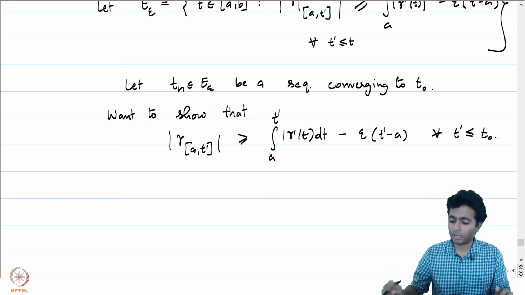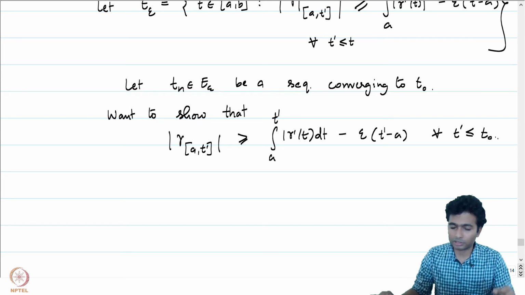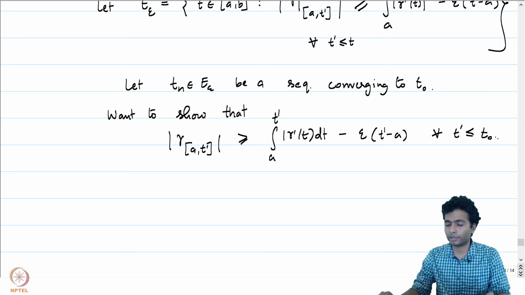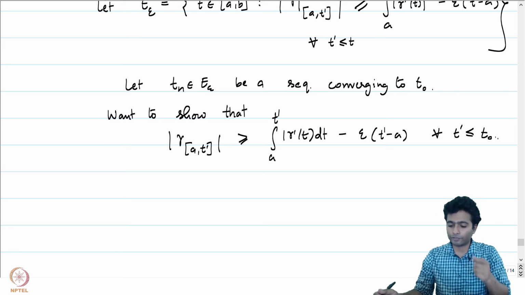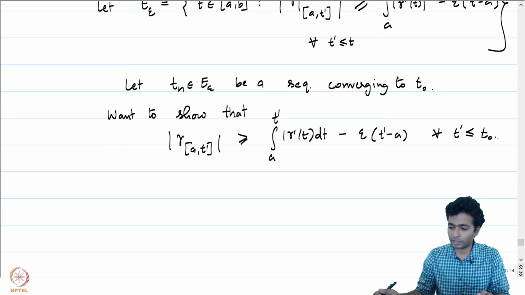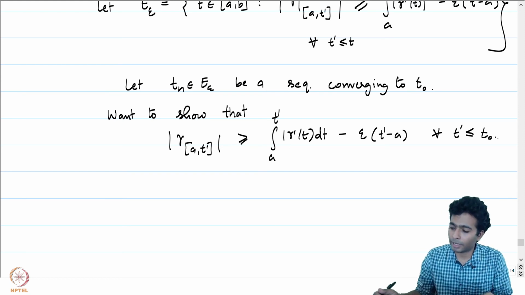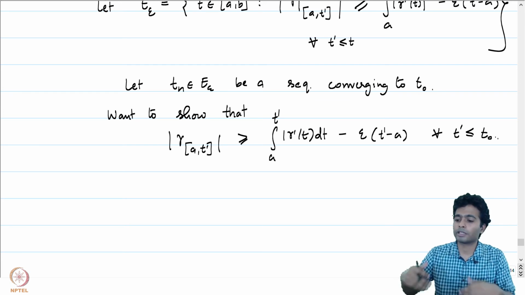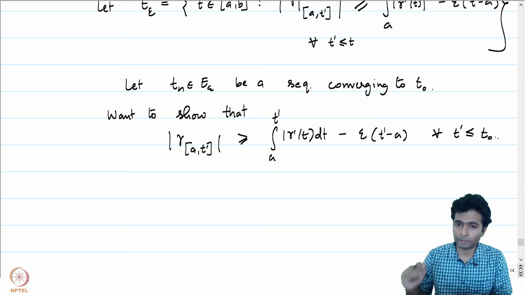This is what we want to show. Let me immediately tell you that for t' strictly less than t naught, this is satisfied because t_n is a sequence which converges to t naught. If t' is a fixed point less than t naught, then there will be a t_n which lies to the right of t', greater than t', and such that t_n belongs to E epsilon. By invoking the same condition for t_n, we will be able to conclude it for t' less than t naught.